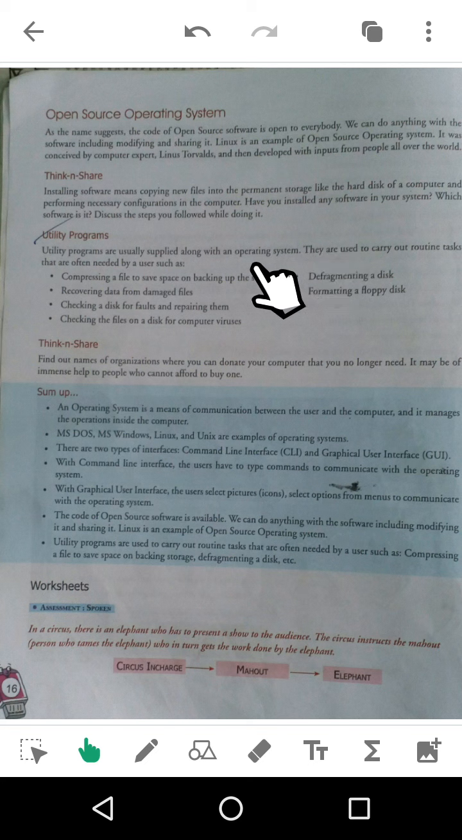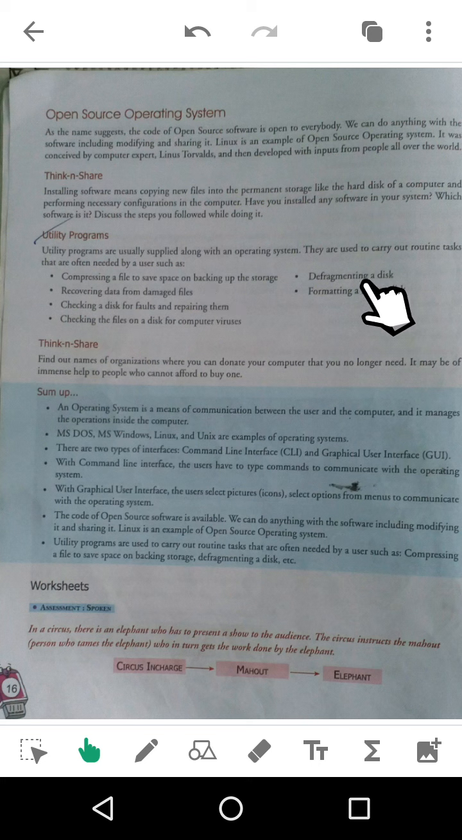Utility programs are used to carry out routine tasks that are often needed by a user, such as compressing a file to save space on backing up the storage. You have seen rar files and zip files. We can use WinRAR, WinZip or 7-Zip. File compression programs come under utility programs.